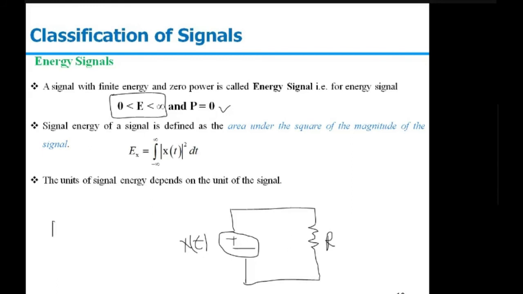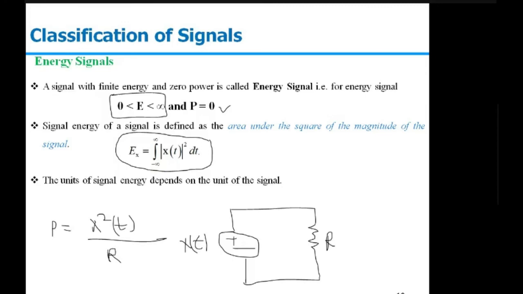That will be x squared(t) upon R. The energy dissipated in the unit resistance will be the integral of this. That's why we simply write this from minus infinity to infinity. For R equal to 1, this will be the integral of x squared(t) dt. That is for a real valued signal. Sometimes the signal could be of complex value, that's why we take the modulus of this. So for any given signal, if you want to calculate the energy, E_x will be given by the integral from minus infinity to infinity of the modulus of x(t) squared dt.